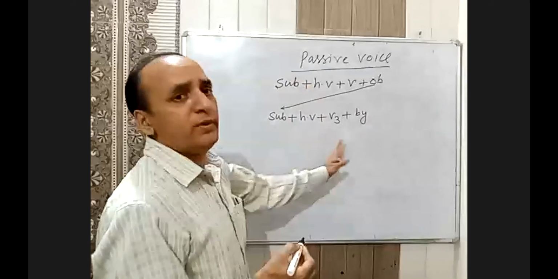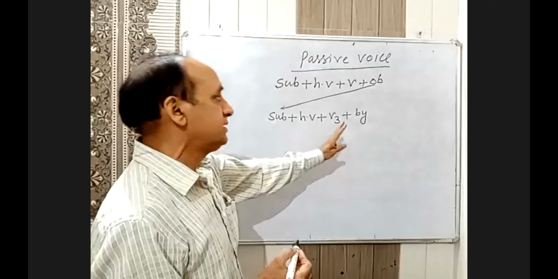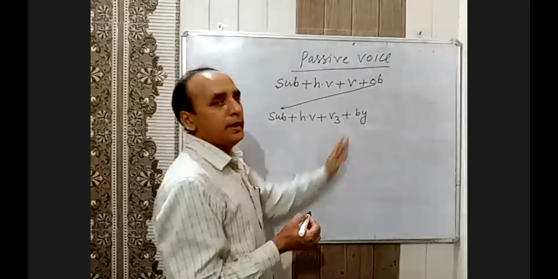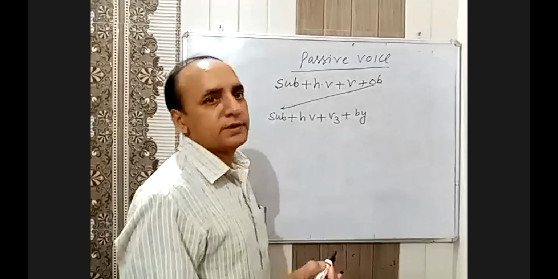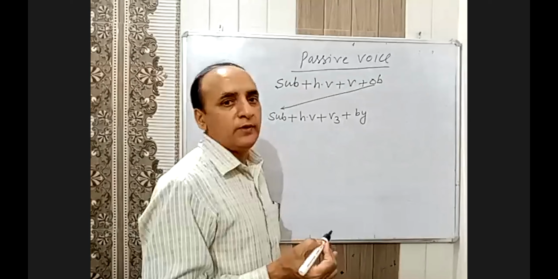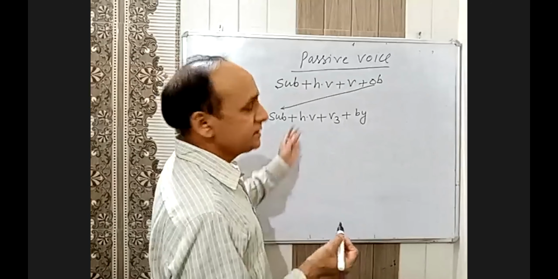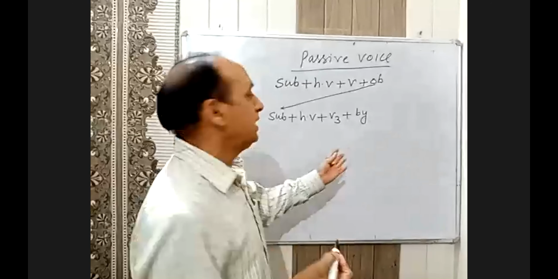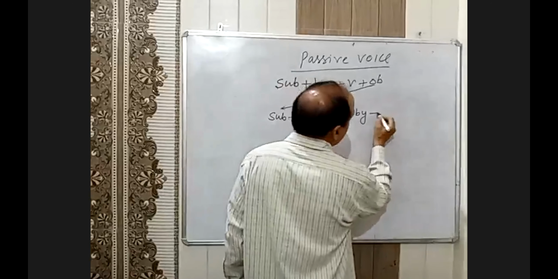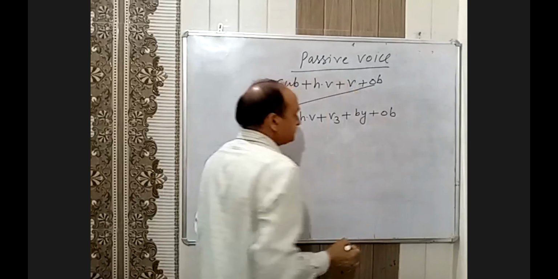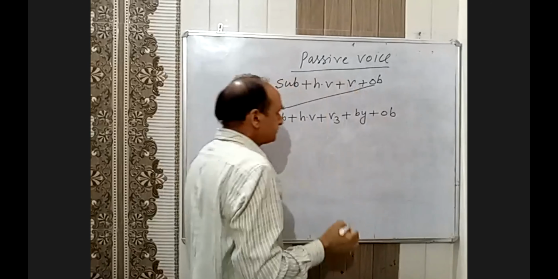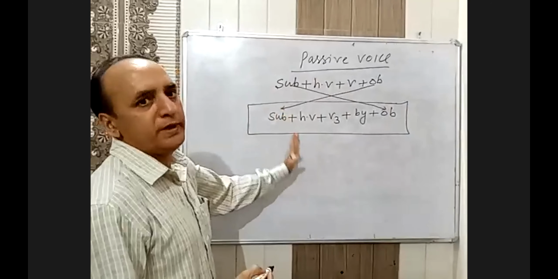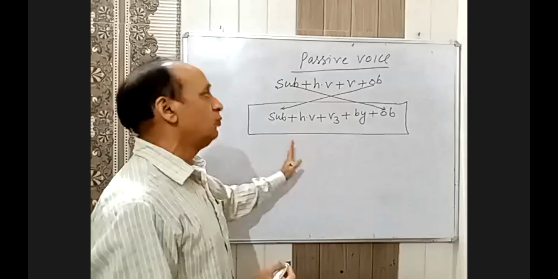कुछ verb है जिनमें by का use नहीं होता, that we have already discussed. Except those verbs, otherwise you have to put by. And there are certain other conditions if the subject is known to everyone. अगर subject के बारे में सबको पता है और subject is unknown, किसी के बारे में नहीं पता. Verb and then object. Subject will be converted into object. This will be your standard, permanent rule for passive voice. Passive voice के लिए ये rule हमेशा ही रहेगा.